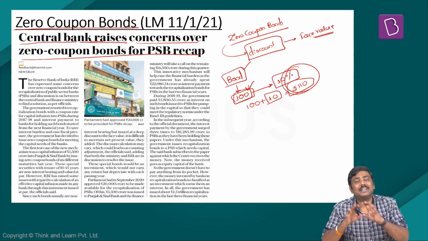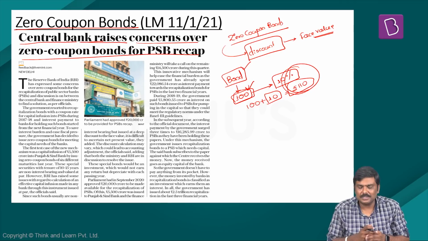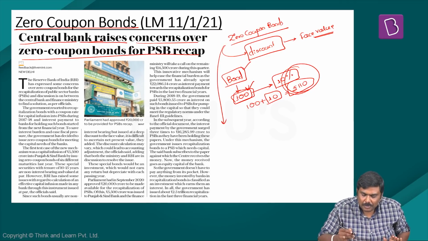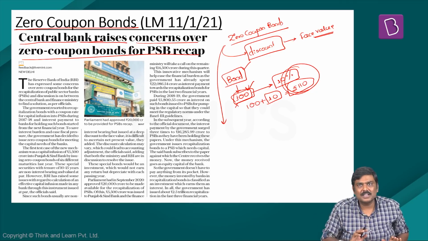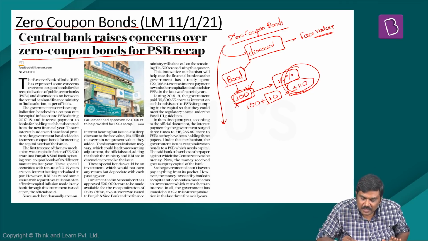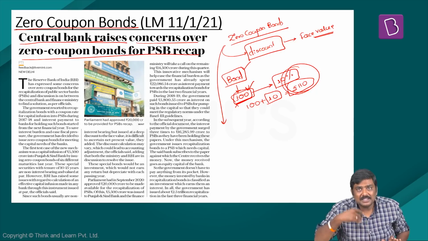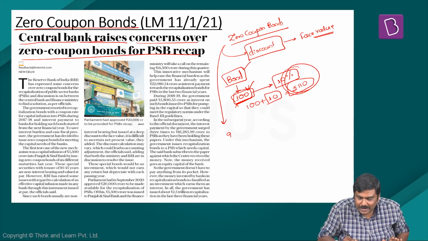So this is a concept wherein a bond has been issued at a face value and redeemed at the increased amount. But in case of a zero coupon bond, these are not issued at a face value, rather they are discounted. Means the face value is 100. I might sell the bond to you people at 90 rupees.